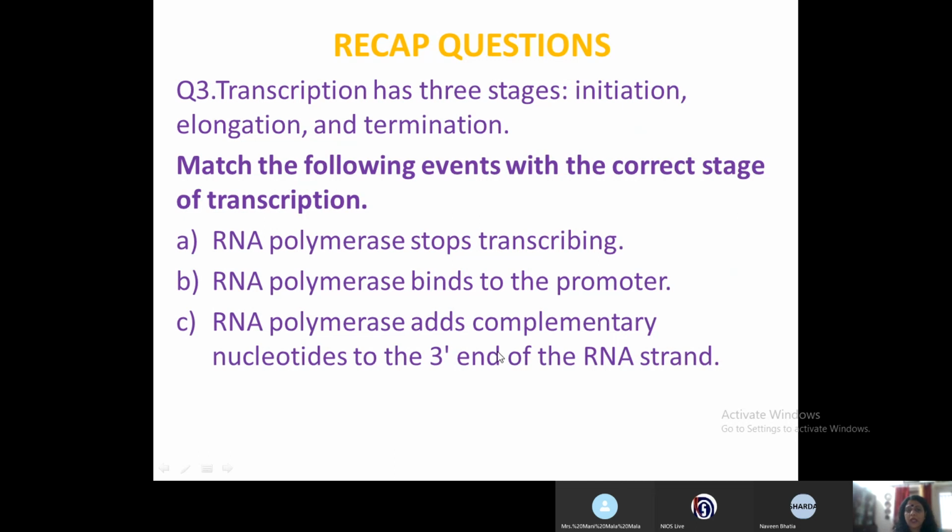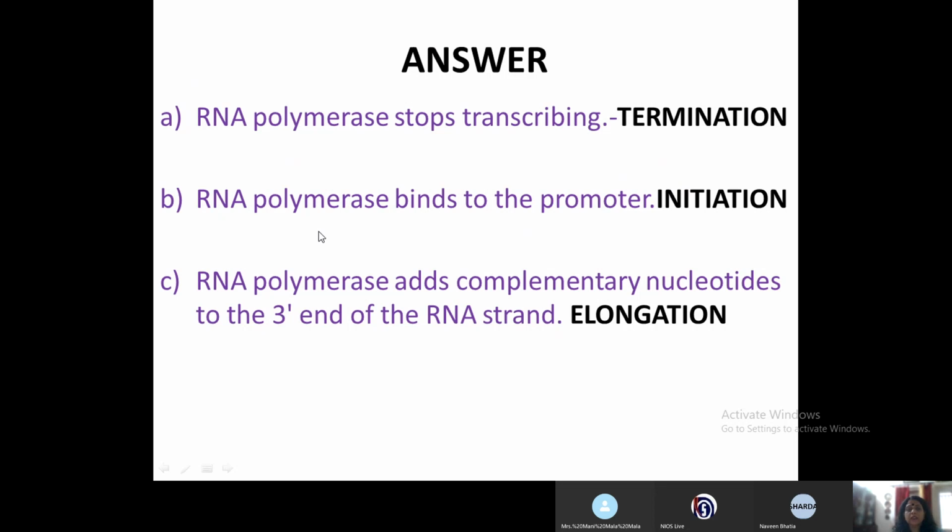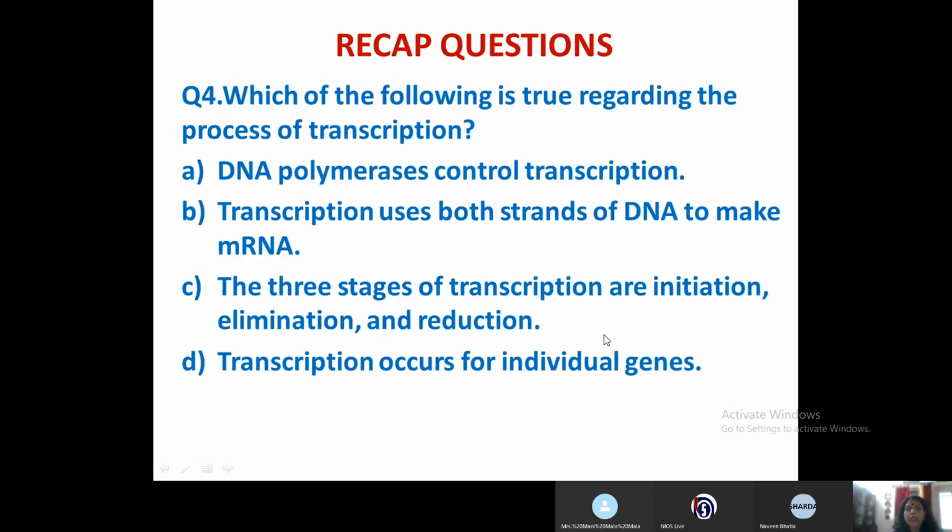RNA polymerase stops transcribing, obviously termination. RNA polymerase binds to promoter, it will be initiation. And RNA polymerase adds complementary nucleotides to the 3' end of the RNA strand, that is elongation.